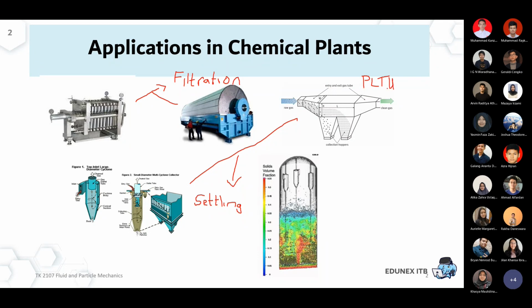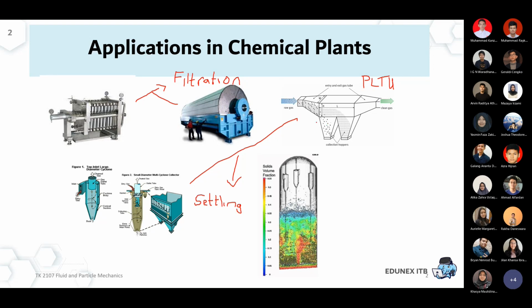You can imagine that the coal is supposed to be combusted, but sometimes it's not perfectly combusted, which means it still contains some solid, ash, and so on. But before we emit the flue gas into the stack, or the environment, of course some of the particles have to be settled, separated, because of environmental regulation and so on.